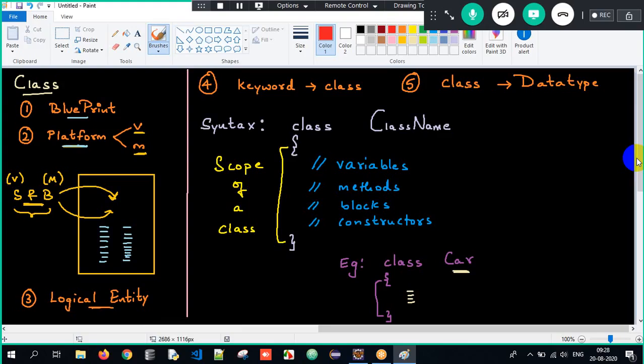Clear? And if you have to create a class, we have to declare it with a keyword called class. And class can also act as a data type that we will understand later. We saw the syntax and we saw the example. Clear? This is all about objects and classes.